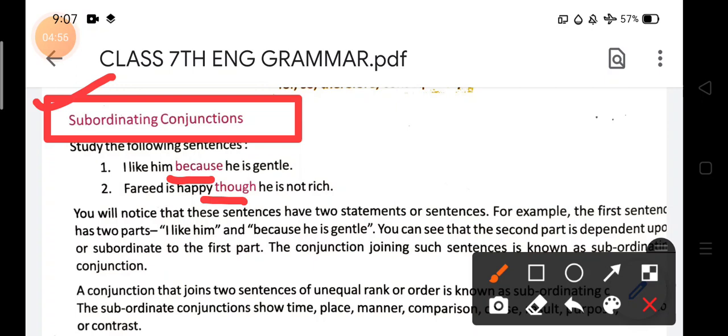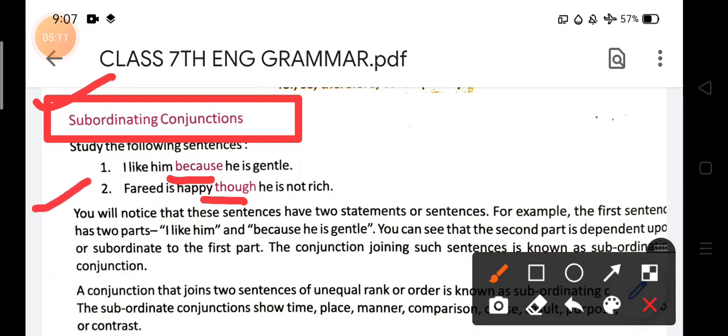You can say that the second part of the sentence is dependent on the first part, or in this way, they are dependent on each other for their sense, for their meaning. Okay, you will notice from here and you can understand.